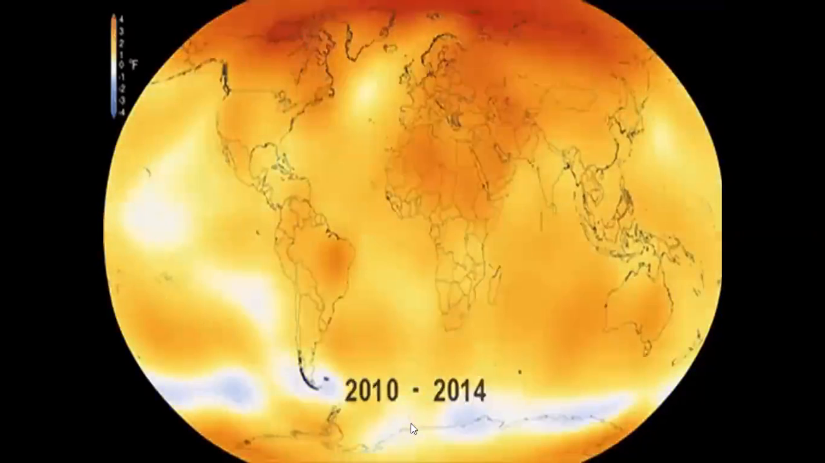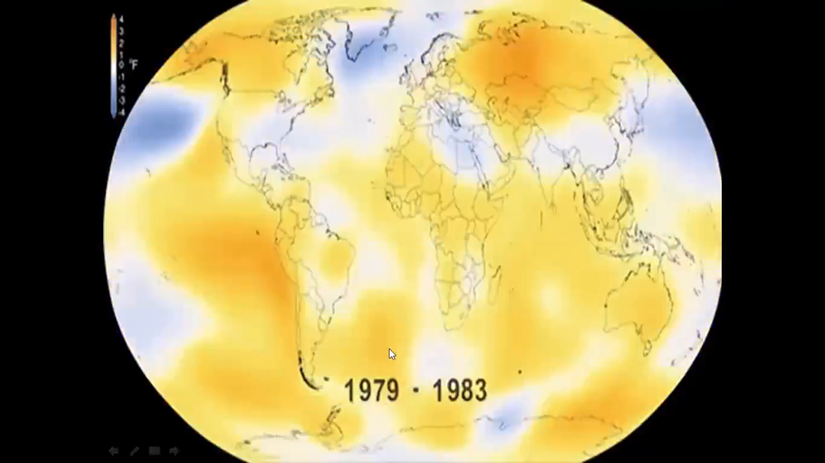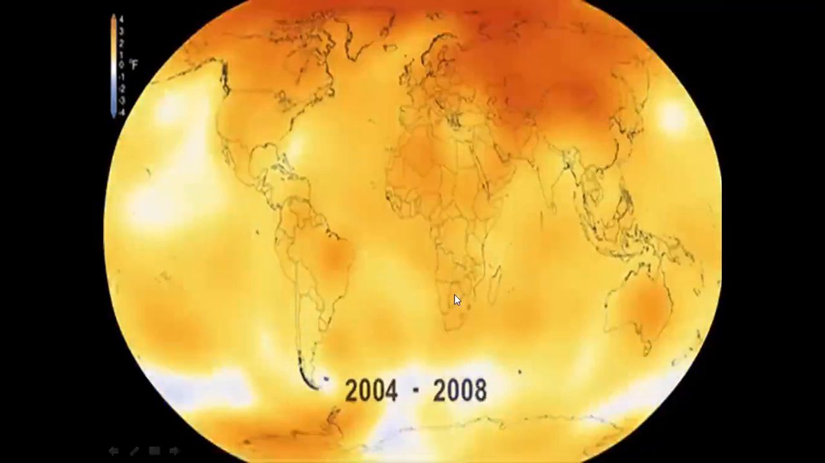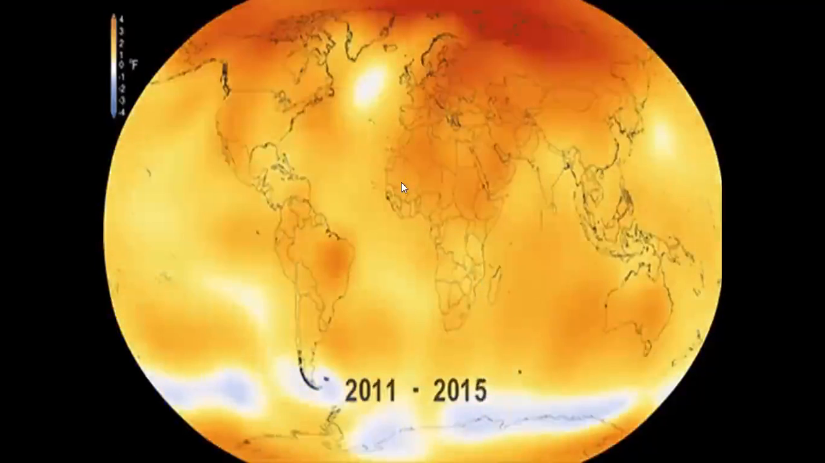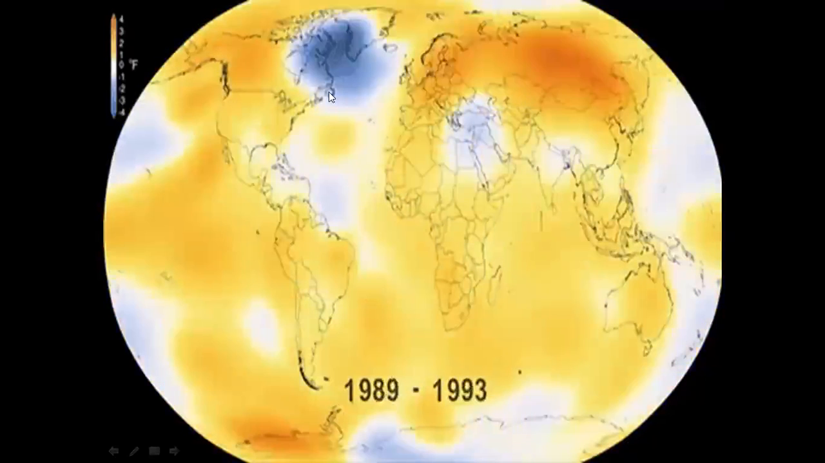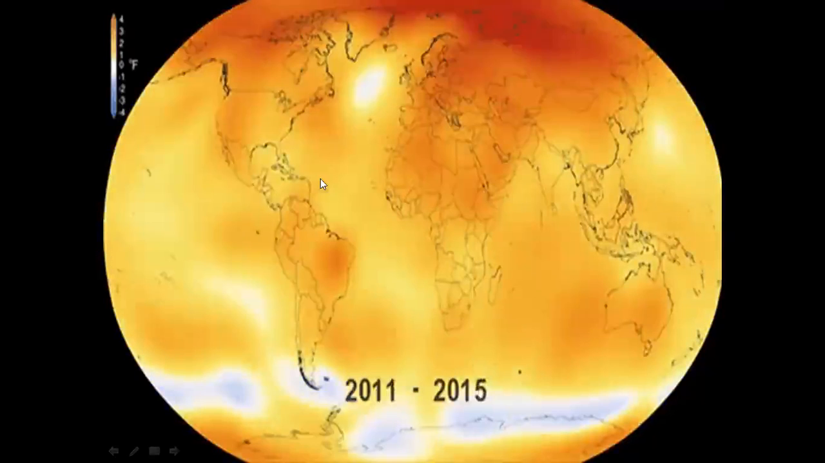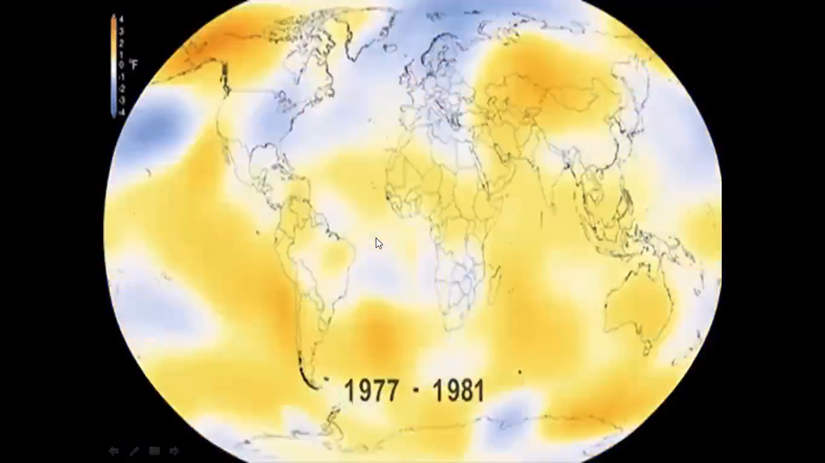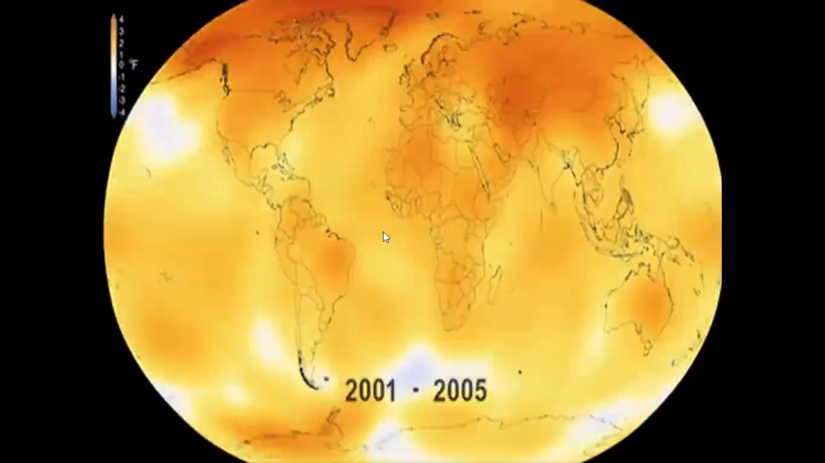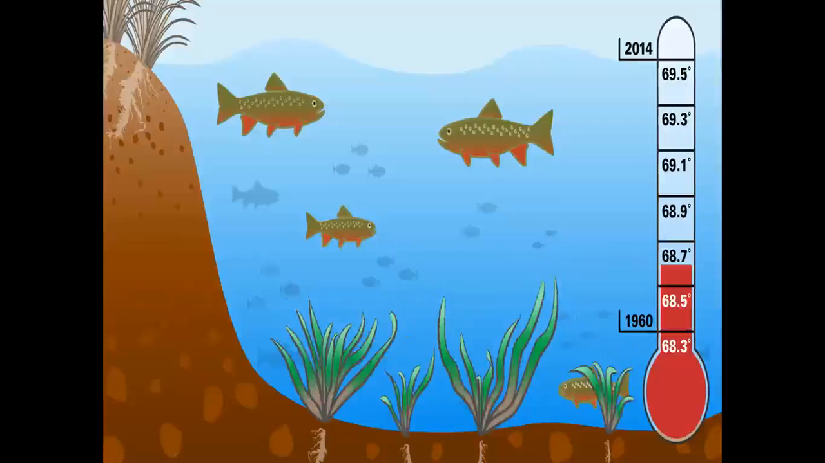And from these slides, we see that from 1970 to 2020 or 2015, the temperature of the earth is increasing. So the picture is going red, and this happens over some difference of time. So what happens when the temperature is increasing?